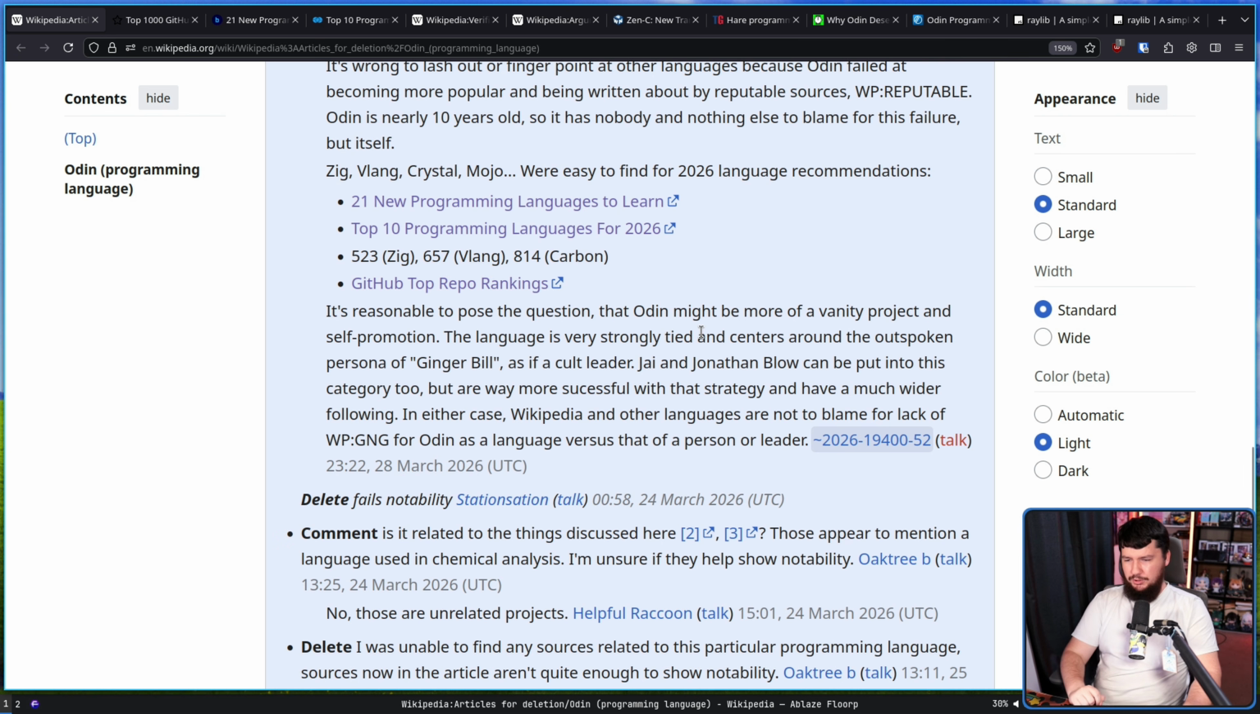It's reasonable to pose the question that Odin might be more of a vanity project and self-promotion. The language is very strongly tied and centers around the outspoken persona of Ginger Bill, as if a cult leader.